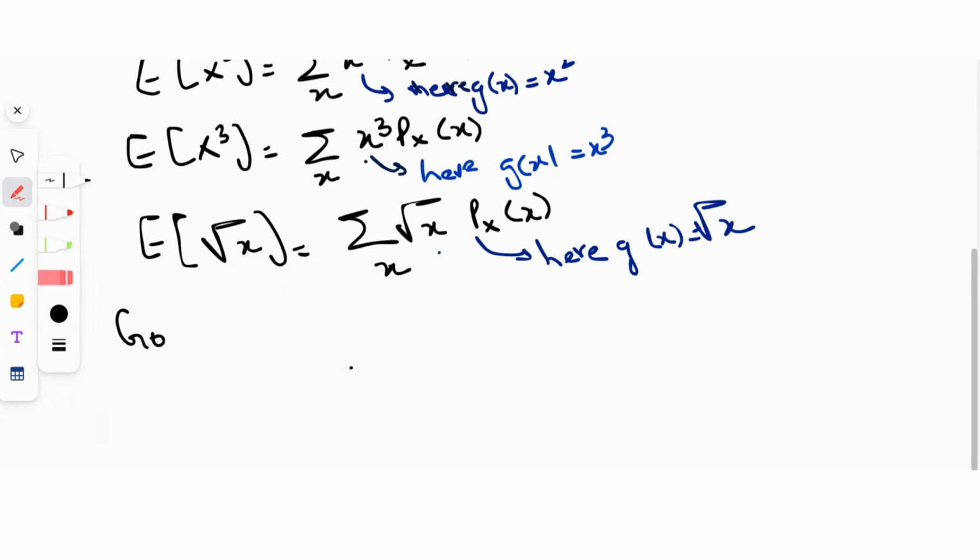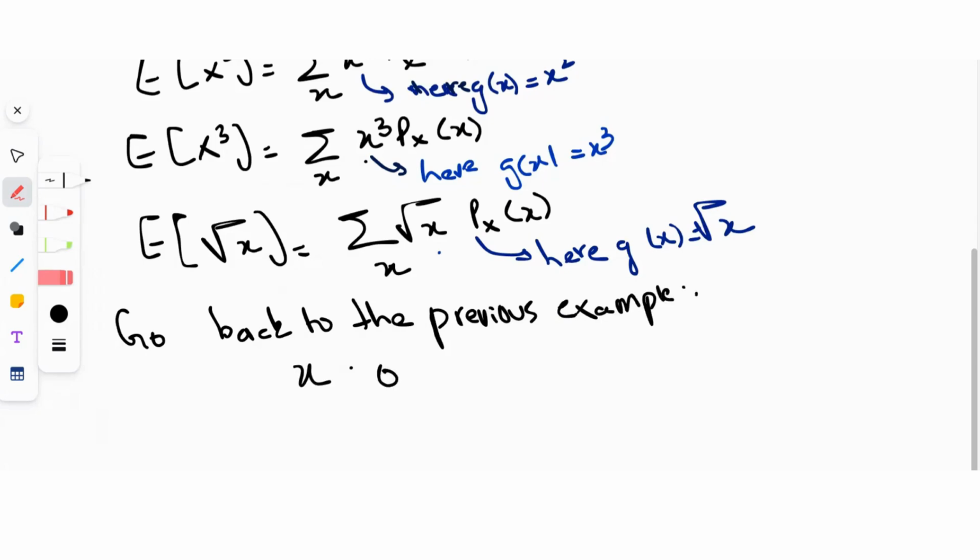So let's actually find the expected value. Go back to the previous example. This is the example we did in the first part, where we were looking at how to find the expected value of a function of a discrete random variable. There we said we have this discrete random variable x which takes values 0, 1, 2, and 3, and we have its probabilities given to us as 1 by 8, 2 by 8, 3 by 8, 2 by 8.